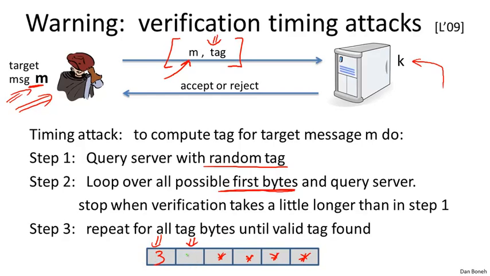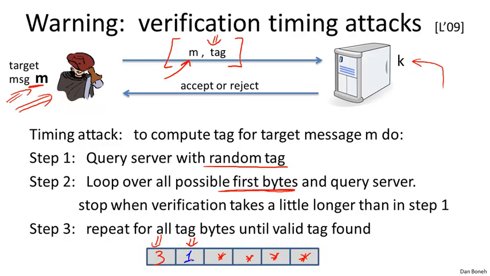So here, he's going to submit a tag where the second byte is set to 0, and he's going to measure whether this took a little bit longer than in step 2. If not, he's going to change this to 1, and he's going to measure if the server's response time is a little longer than before.